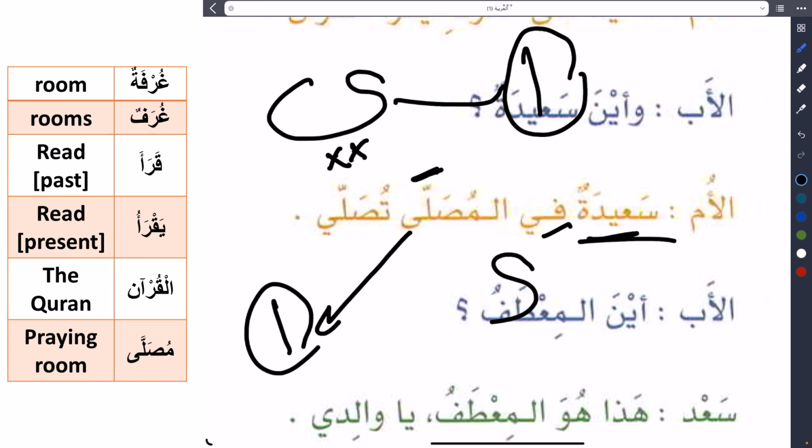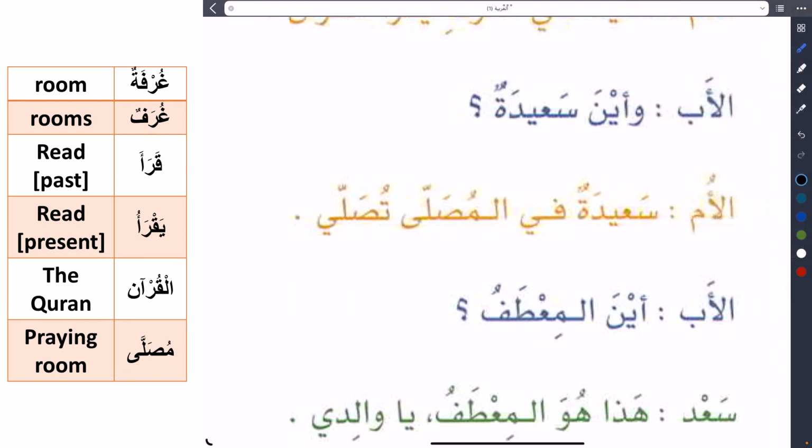And if you see this ya has two dots under, that means it's a normal ya. So this sign is important. We apply it in most cases. If you see some books do not have this sign, you don't care, because this is not an obligation.